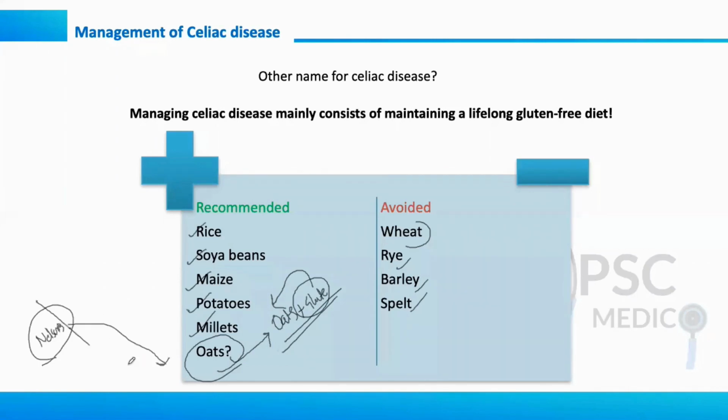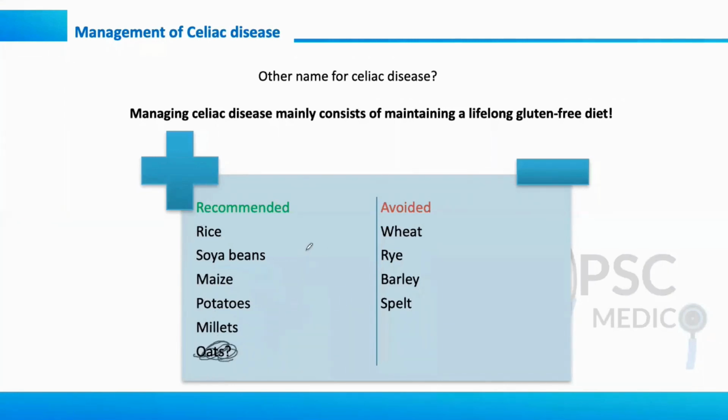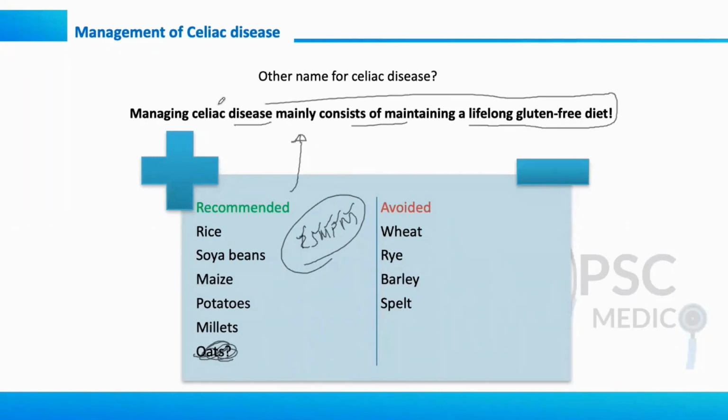So let me not confuse you, because this much of clarity is not important for our medical sciences. So let me remove this. Please remember: rice, soybeans, maize, potatoes, millet. Just write this in the exam, you'll get marks. But before that, mention this statement: managing celiac disease mainly consists of maintaining a lifelong gluten-free diet.